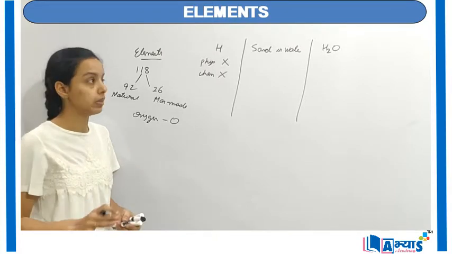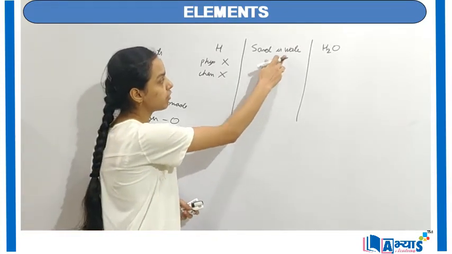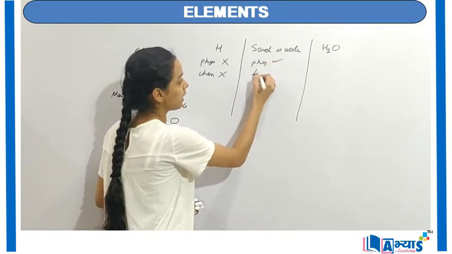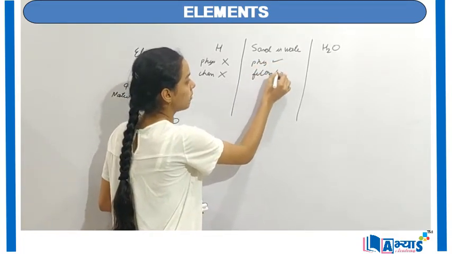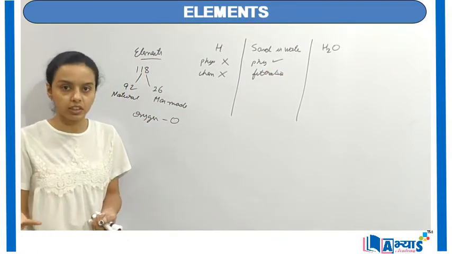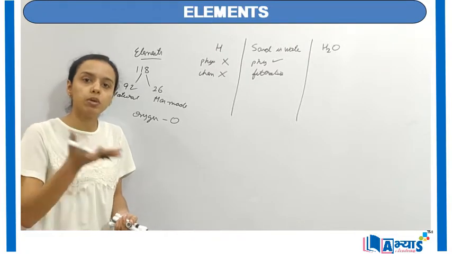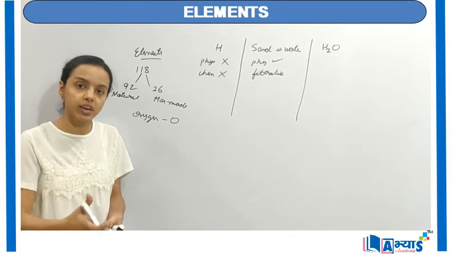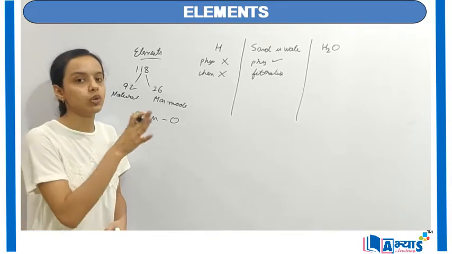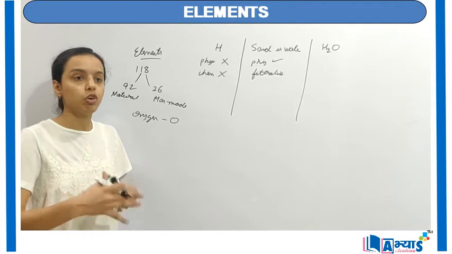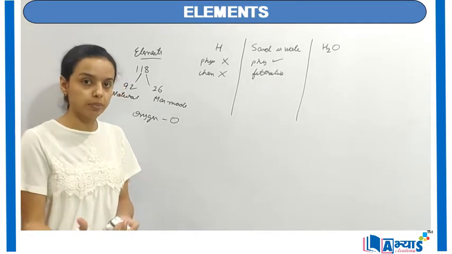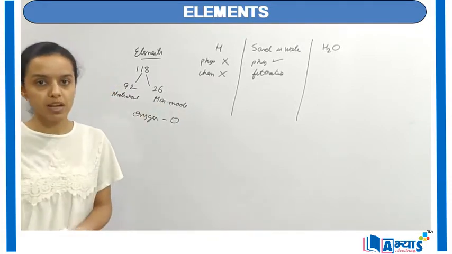So it is impossible. To separate the mixture of sand and water, I can simply use a physical method, that is filtration. Physical methods are those methods which do not change the chemical nature of the substance. You can do boiling, evaporation, condensation. You only deal with the physical nature of that substance, and that is known as the physical methods. Whereas if you are providing some electrical energy, or if you are giving some chemical reactions to that substance, that is known as the chemical processes.